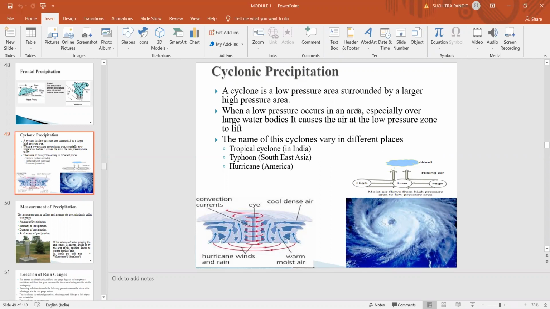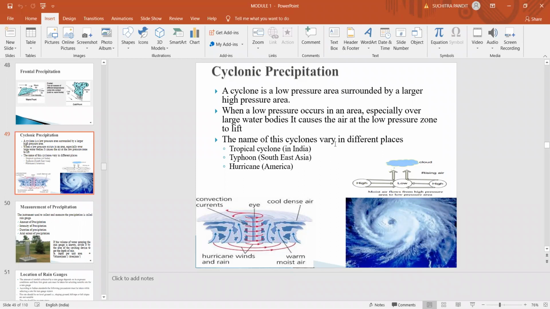When a low pressure area occurs, especially over large water bodies, it causes the air at the low pressure zone to lift. Here, there will be a lifting of the air mass because of the low pressure area, which results in the cyclonic precipitation. Here, the intensity of precipitation will be very high, and sometimes these cyclones cause havoc, correct? And they can be called by many names. Sometimes they call it Katrina or any other name they give. Every time we experience this cyclonic precipitation in the Bay of Bengal.